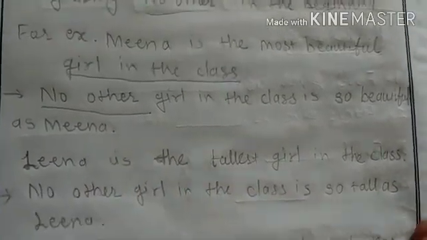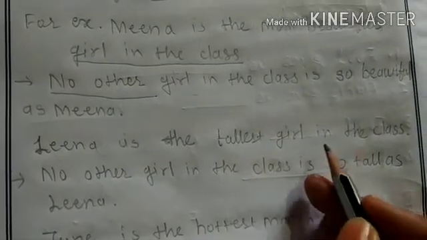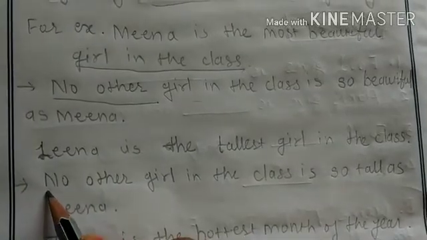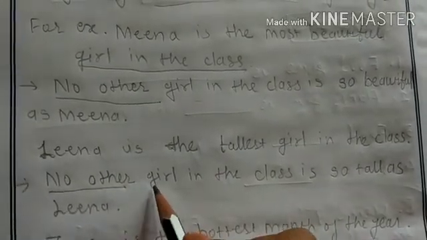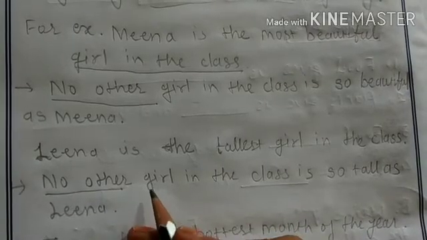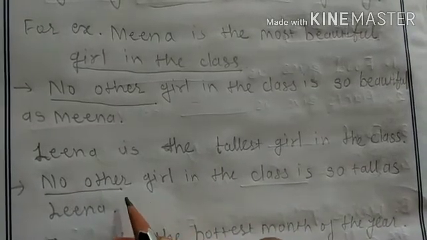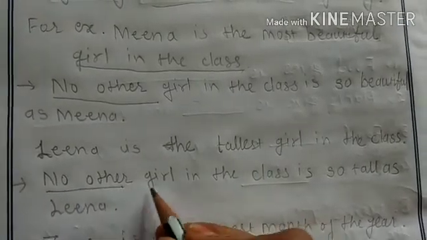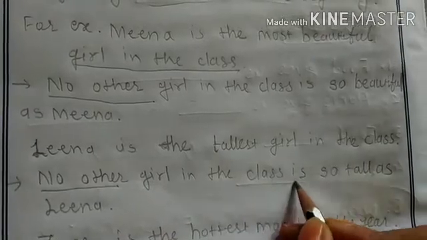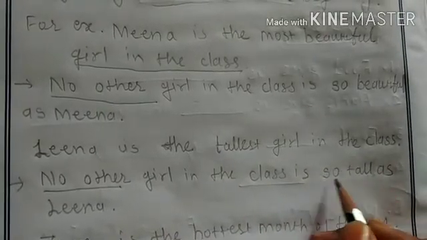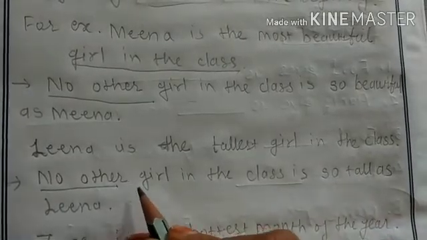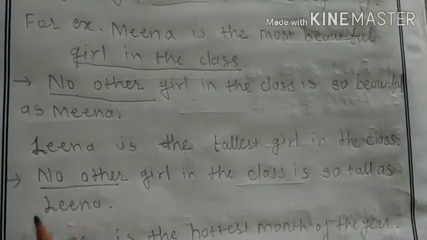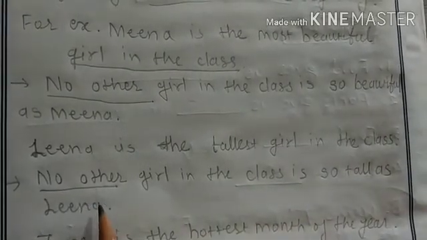Then say next example: Leena is the tallest girl in the class. In the same way we will do this. In the beginning we will use the phrase no other. It is positive degree, no comparison, similarity will be shown, but here we have to compare one thing to many. That's why we are using negative phrase no other. After that, in the class, verb is so as. Understood? So as. Why so as? Because the positive degree has negative form. So tall as. Adjective between so as Leena. So we have done here comparison.